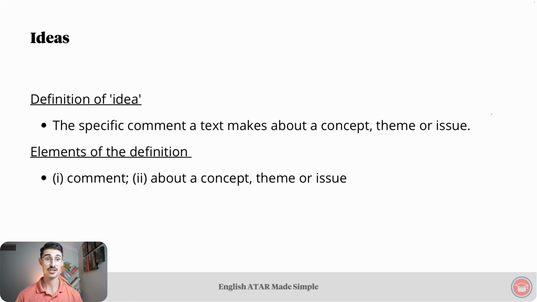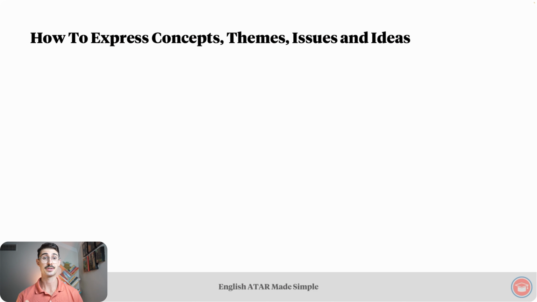Elements of that definition, there are 2. Firstly, we have a comment, and that comment refers to the second element, which is about a concept, theme, or issue. After that, we discussed examples of ideas, which you can refer to the study notes to check out. The examples were about Everything, Everywhere, All at Once, Interstellar, and Pretty Woman. After that, we discussed how to express concepts, themes, issues, and ideas.